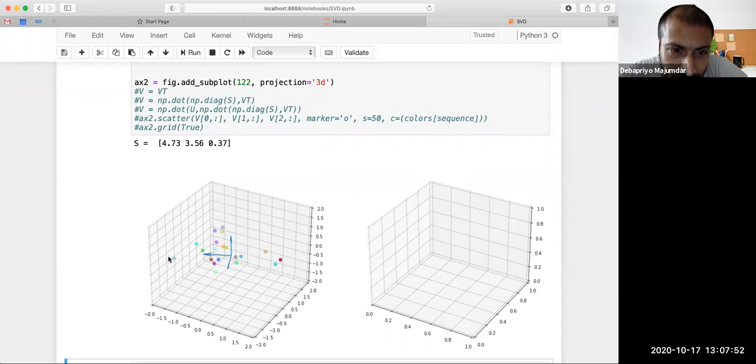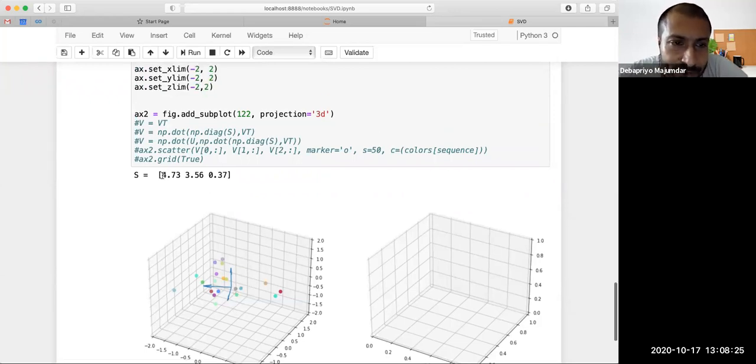So the XY plane is somewhere like this. This is your XY plane, and the points are mostly on the XY plane. I have synthesized it in a way so that the Z direction doesn't really matter. So what happens if you project them onto the first two directions, or first two principal components? You will essentially look at it like this. You will retain most information, because the information along the Z axis, or along the third principal component, was not really much. And you see that they have similar scaling factors.